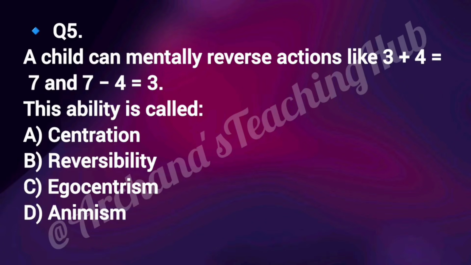Question number 5. A child can mentally reverse actions like 3 plus 4 equals 7 and 7 minus 4 equals 3. This ability is called option A, centration, option B, reversibility, option C, egocentrism, option D, animism.